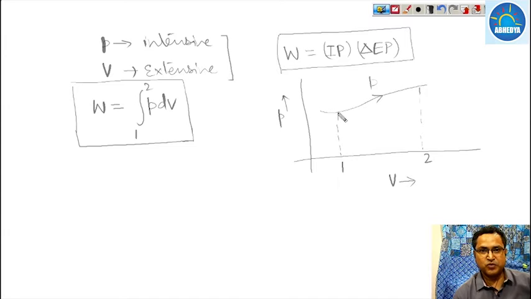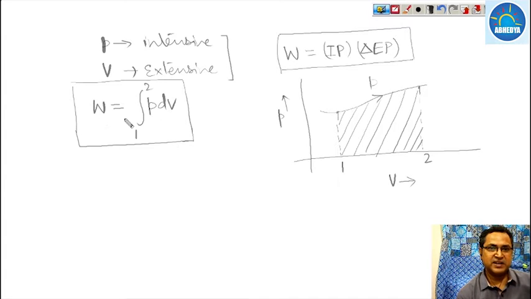So when the system moves from state 1 to state 2 through this diagram, obviously P dV is nothing but the area covered under this curve, this shaded portion. So what is the work done? This is nothing but the area under the PV diagram.